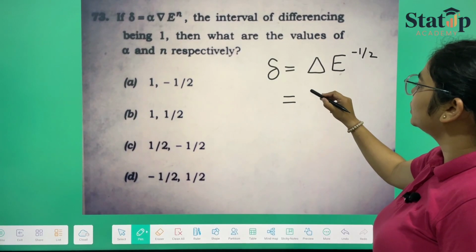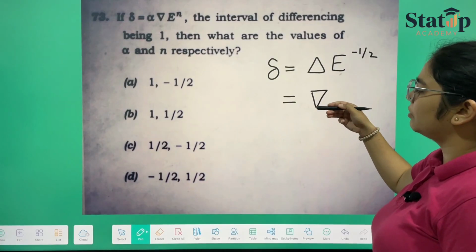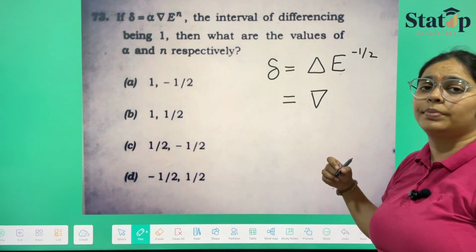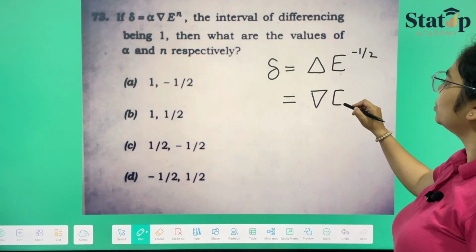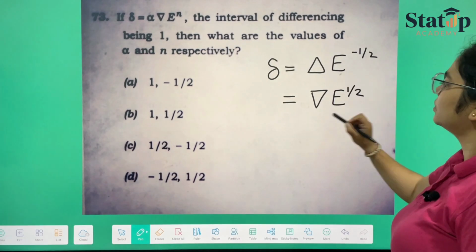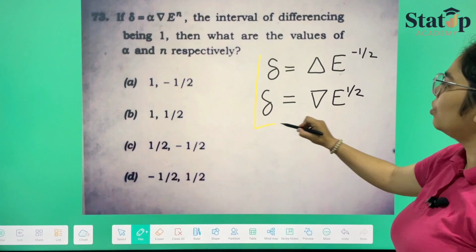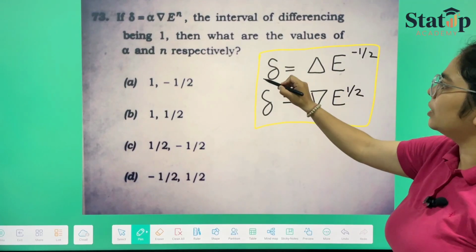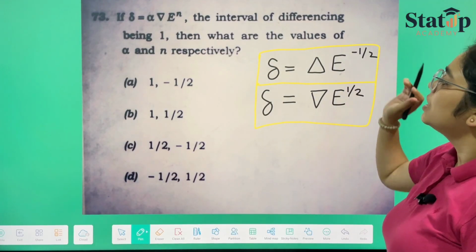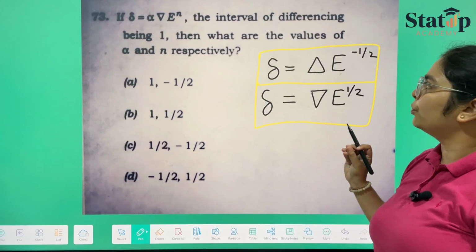And when we talk about this, it will be the backward interpolation into E raised to the power half. This is also Shepherd formula. So you have to know, or you have to consider both these formulas. These are very important, and there is a distinct difference between both of them.